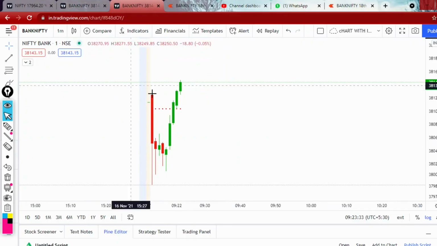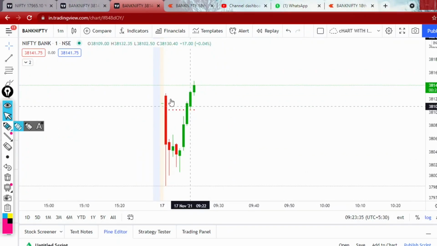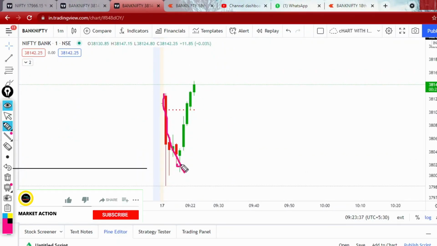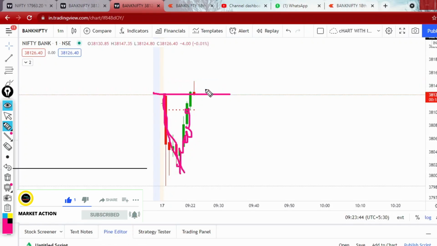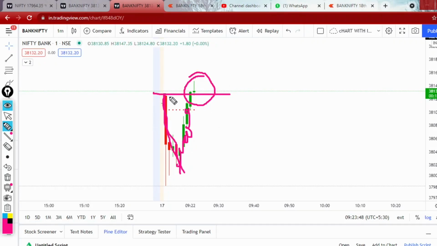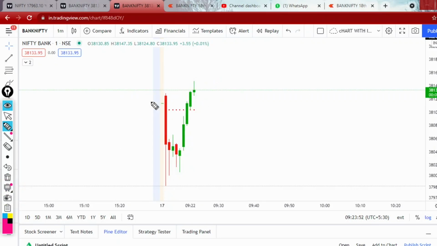So what we can understand here is sellers moved the price in a downward direction. After that, buyers took control over here. So they broke the sellers' important level. The important level has been broken now. But whether this breakout is valid, whether this breakout is strong, for that we need to wait for the first 5 minute candle close, right?